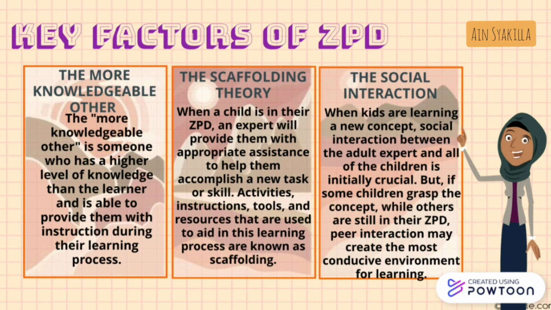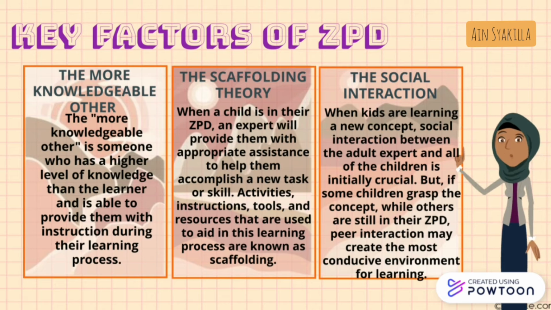So now, let's move on to the key factors of ZPD. There are 3 factors that we will discuss, and the first one is the more knowledgeable other. The more knowledgeable other is someone who has a higher level of knowledge than the learner and is able to provide them with instruction during their learning process. This includes a parent, teacher, another adult, or even a peer.